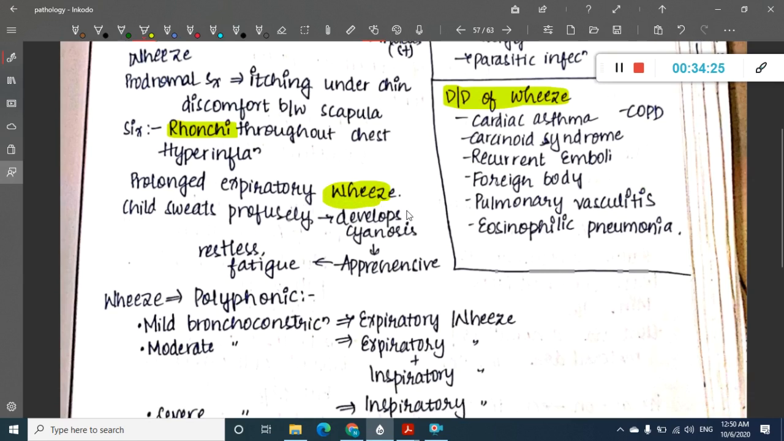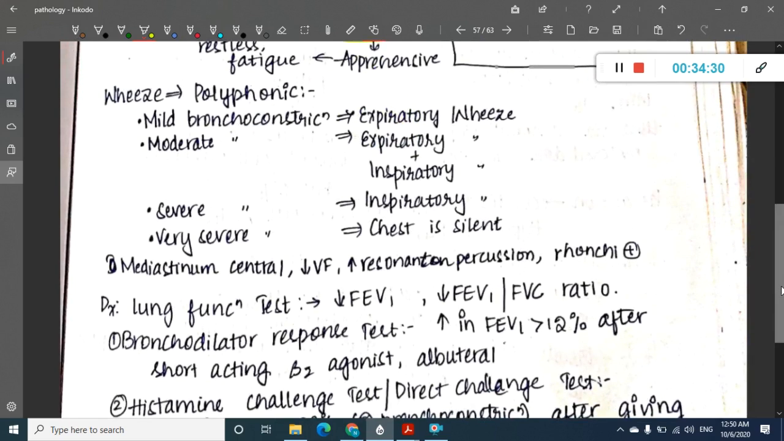Okay, the child sweats profusely. He develops cyanosis, and he becomes restless and fatigue is seen. Okay, so the wheeze is polyphonic.